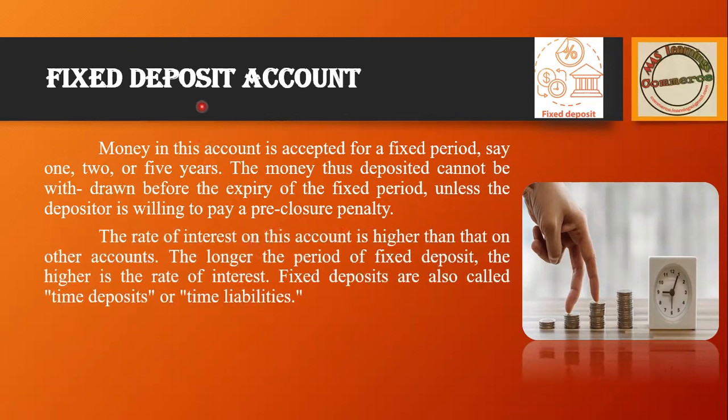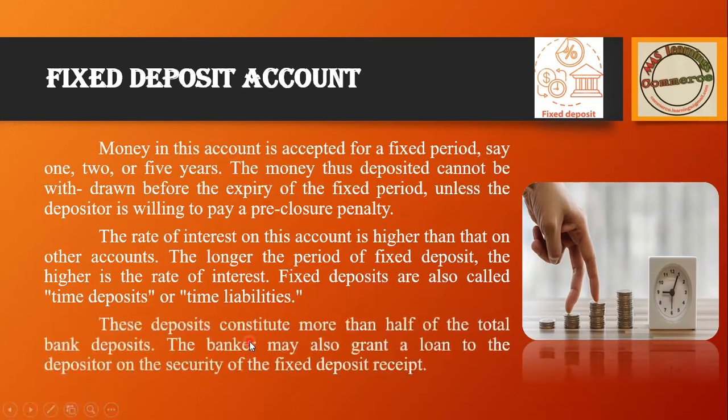The rate of interest on this one is higher. If you compare with a current account, they won't pay you interest; instead you have to pay interest to them. In a savings bank account, they will pay you only a small amount, maybe 3 to 4% interest. In fixed deposit, they will pay you 7, 8, 9, up to 10%. It differs from bank to bank.